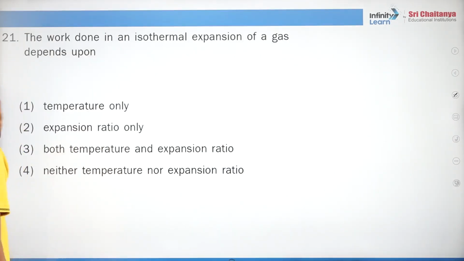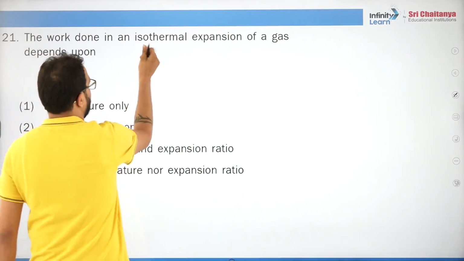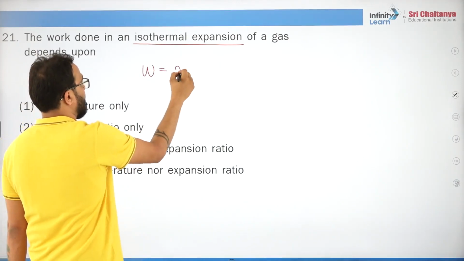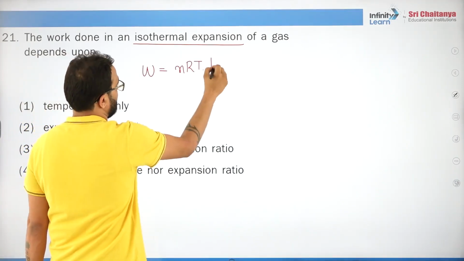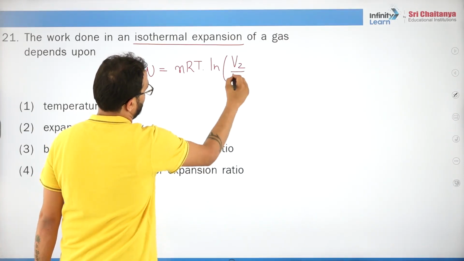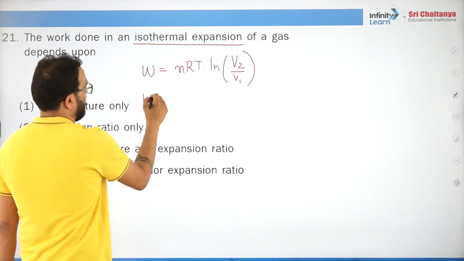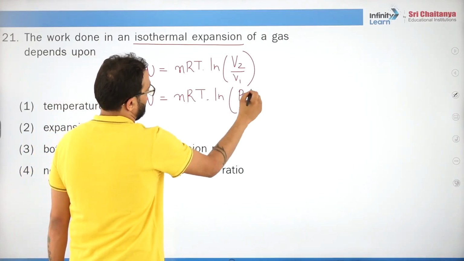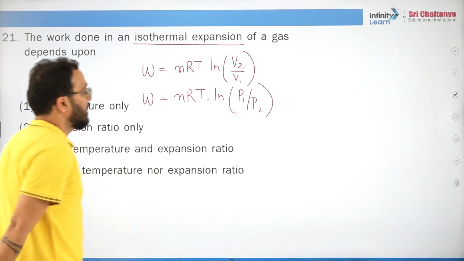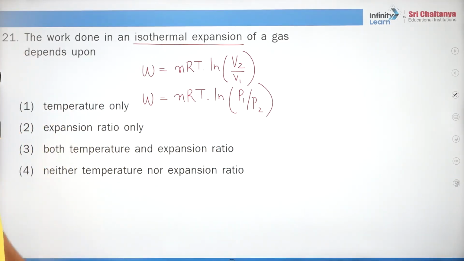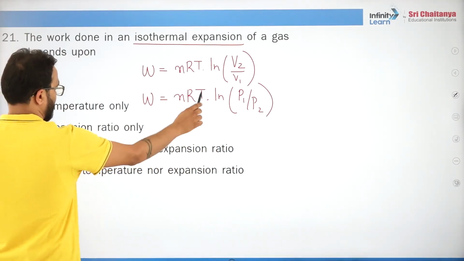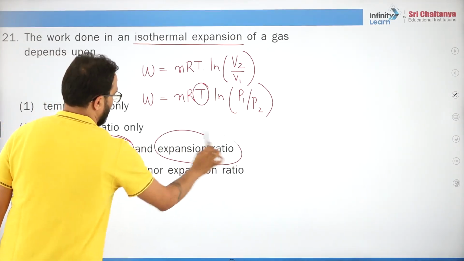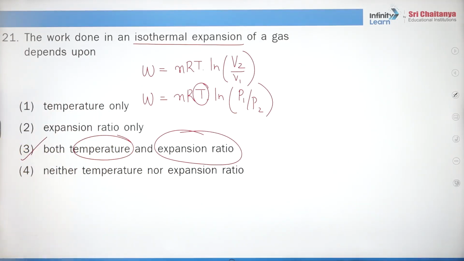Now the work done in isothermal expansion of a gas. Isothermal expansion, what is the formula? nRT ln V2 by V1, yeah, nRT ln P1 by P2. Do you understand? So V2 by V1 or P1 by P2, this is known as the expansion ratio, right? So it depends upon temperature and expansion ratio. Third option is correct.